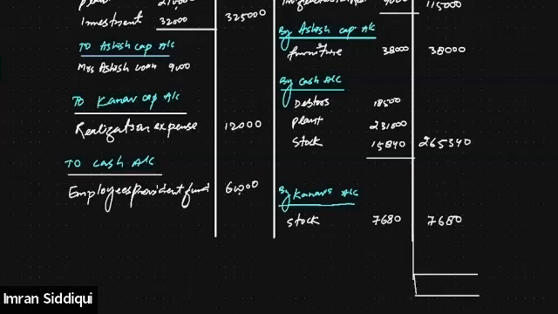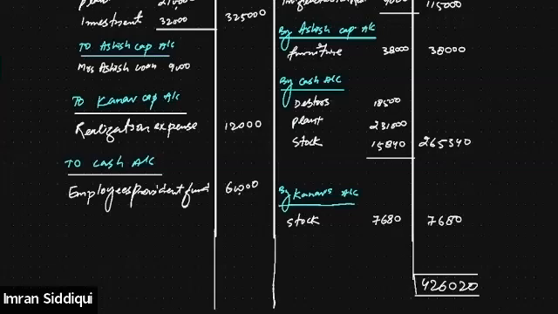By totaling this, we will get 4,26,020. This is the credit side total.